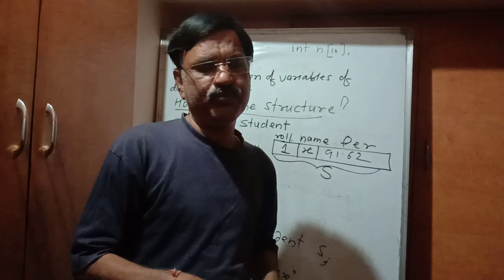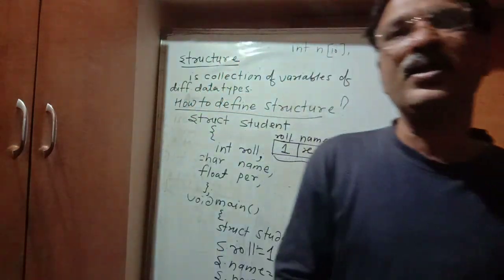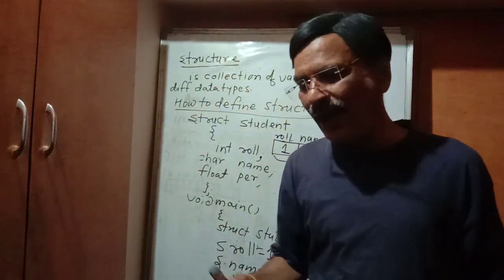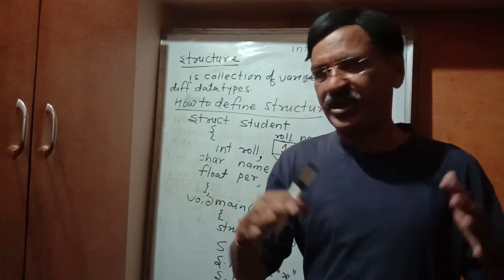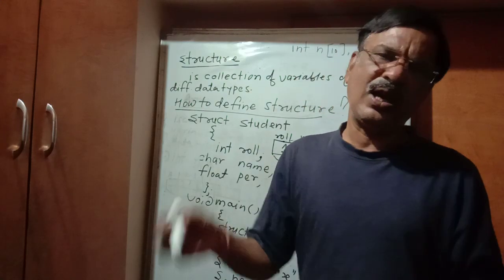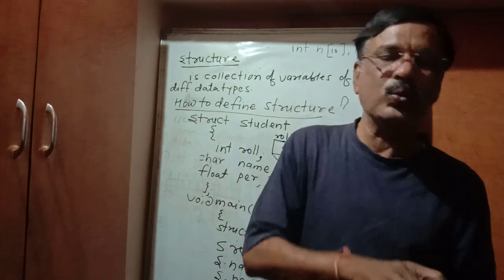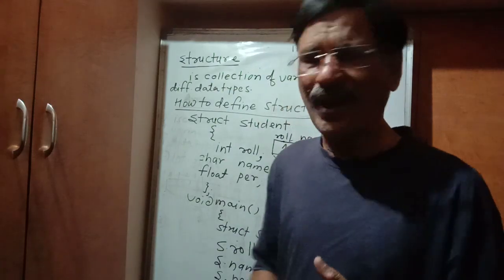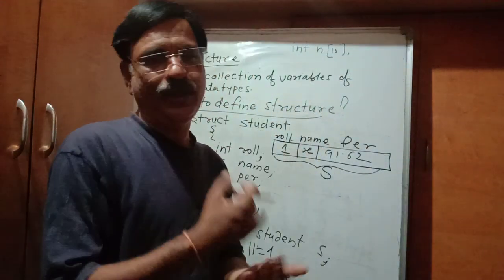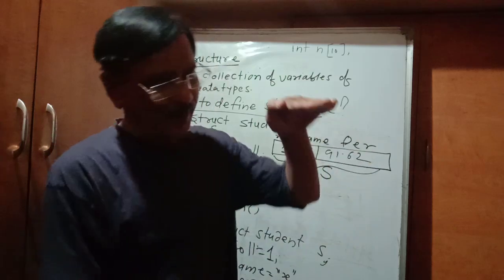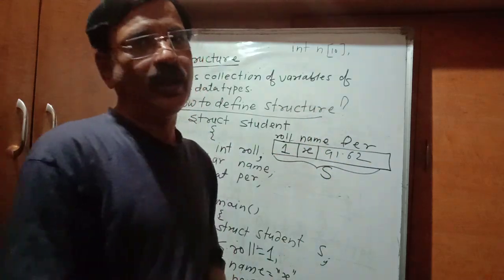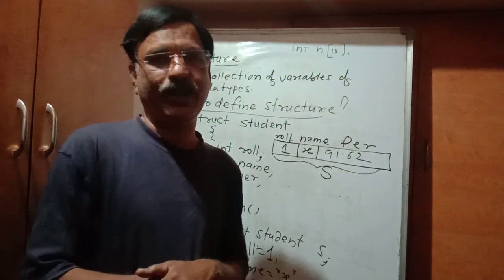in the memory. But sometimes a situation may arise where we would like to store such data in which there are different types of values. Thus we require different types of variables. So different types of variables can be collected together and we can derive our own data type.